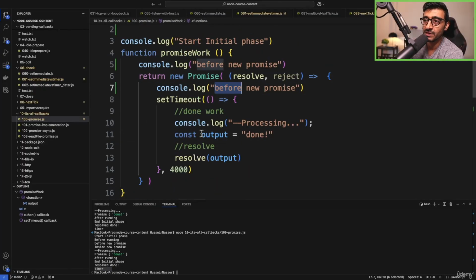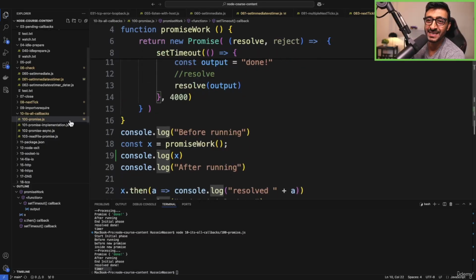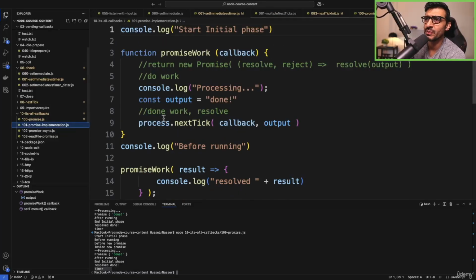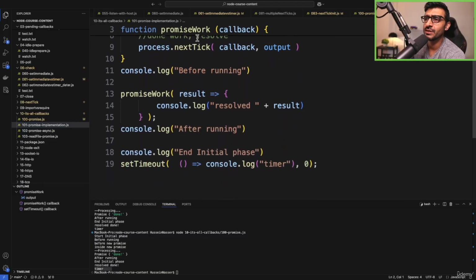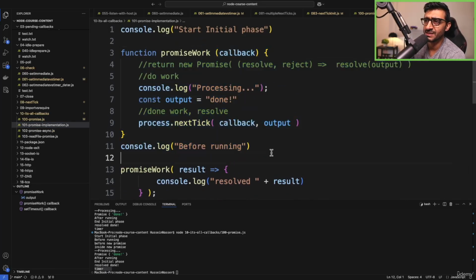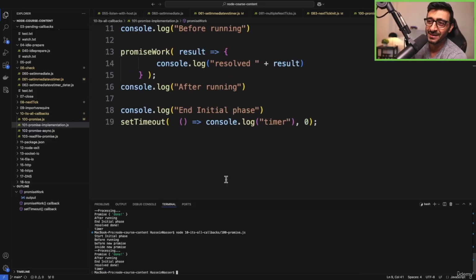So let's undo all of this stuff so we don't accidentally check it. Isn't this cool, guys? Once you understand how things work, it's just so beautiful, right? All right, what do we have? Another example here. This is an implementation of promises using next tick. I don't think you need to go through this. It's identical. This is basically promises, right?